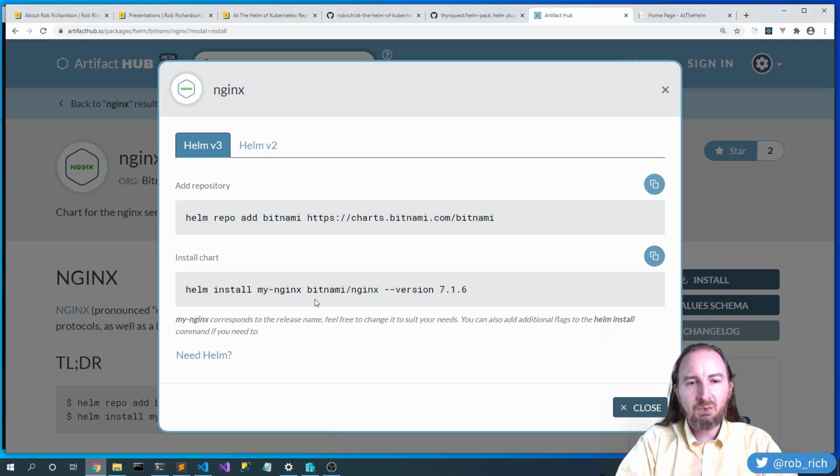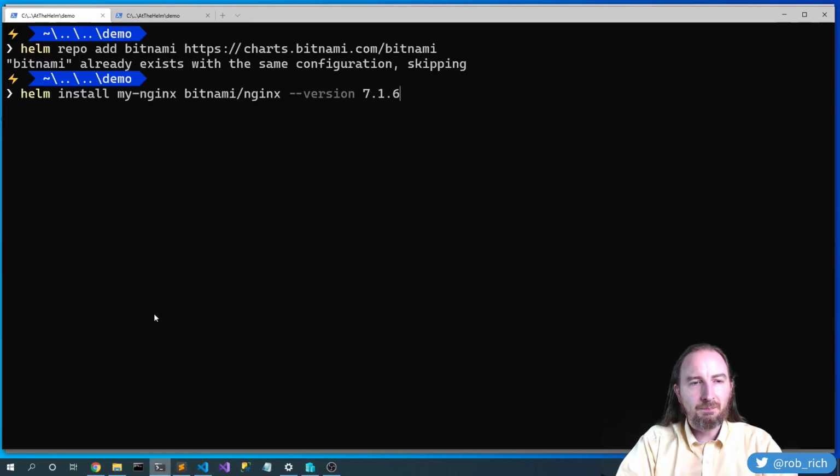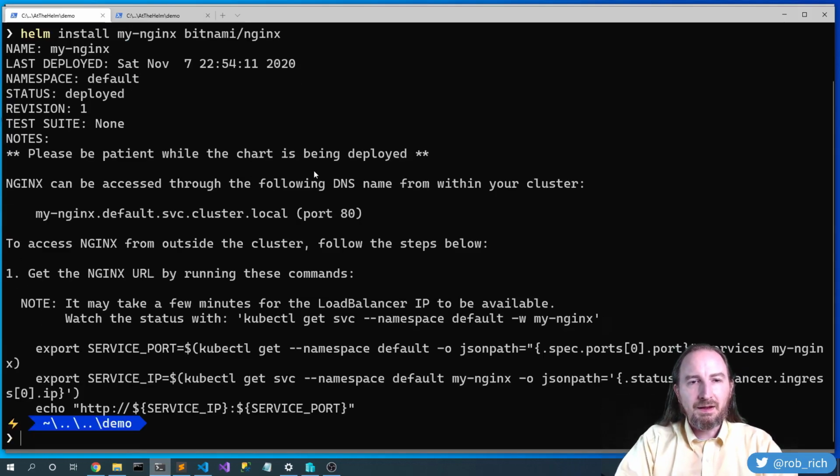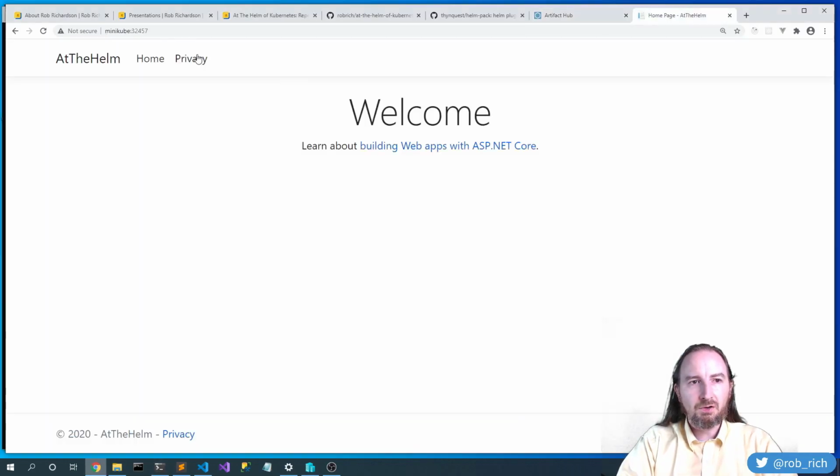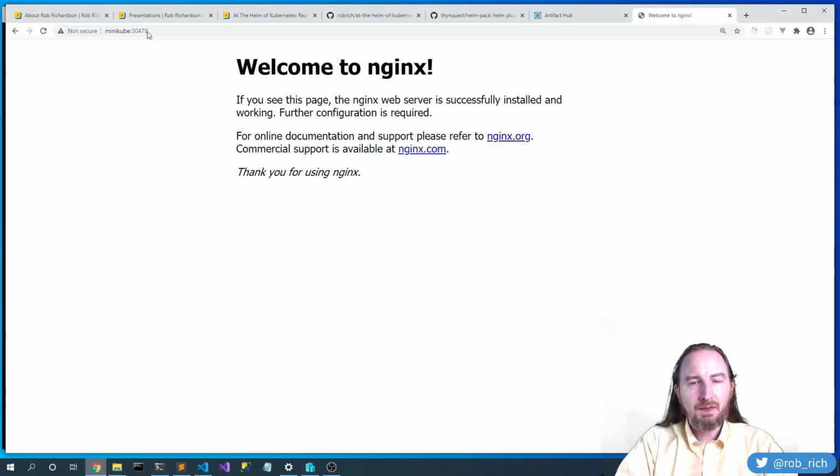I just say, hey, I want this Helm chart, and I'm going to name it this way. So I'm going to name it my nginx, and I'll pull in this chart, this bitnami/nginx one. I don't need to specify the version in this case, but I could if I wanted an older version. I'll just go with the latest. Now, automatically, it's going to pull the image down from wherever that registry is stored and start it up. kubectl get all. And I can see that it started my service of type load balancer. And let's head off to that service and take a look at Nginx. So we'll go to localhost to this port. And here's my Nginx server.